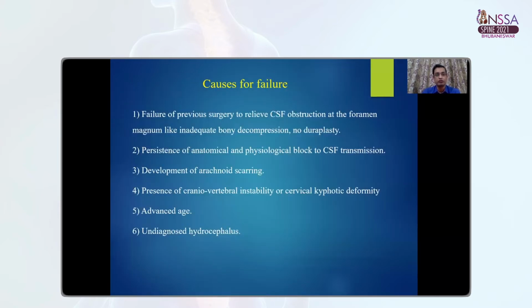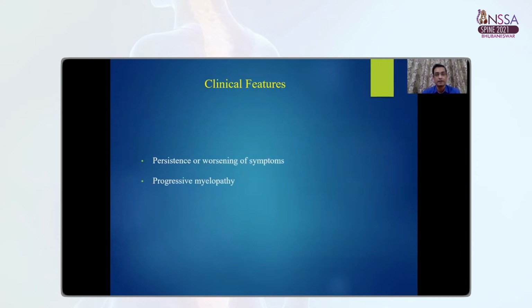The causes of failure can be failure of the previous surgery to relieve the CSF obstruction at the foramen magnum, like inadequate bony decompression, and, if no duroplasty was performed, persistence of anatomical and physiological block to CSF transmission, development of arachnoid scarring, presence of craniovertebral instability or cervical kyphotic deformity, advanced age, and undiagnosed hydrocephalus.